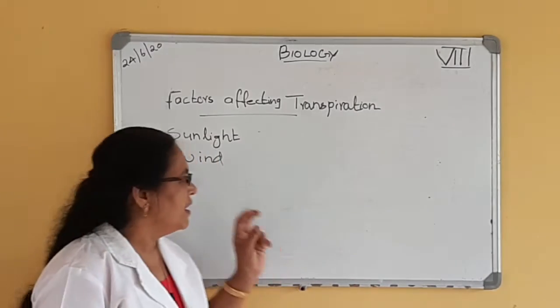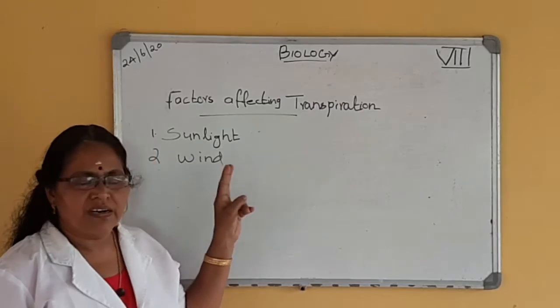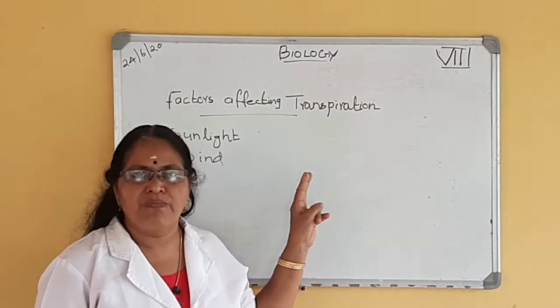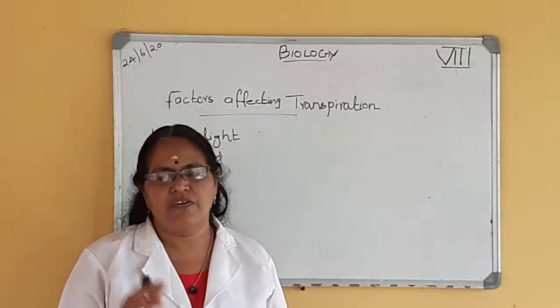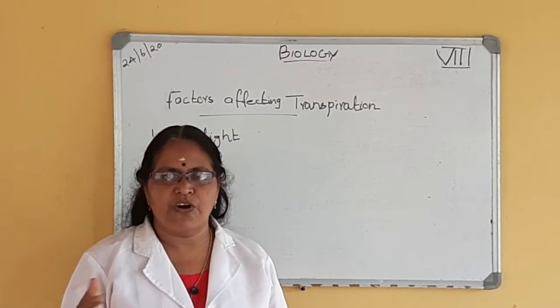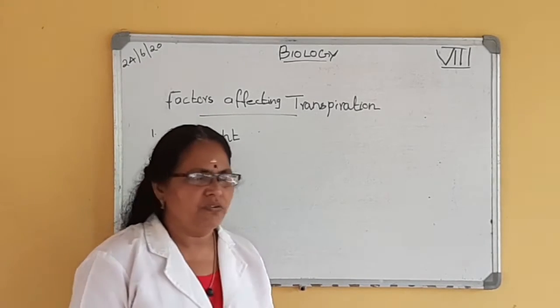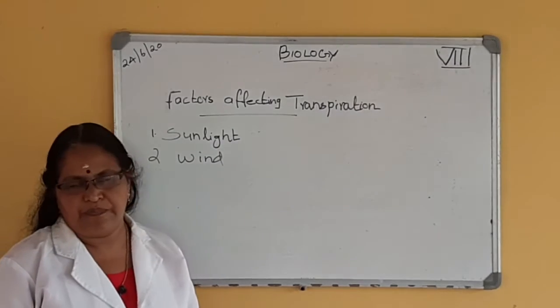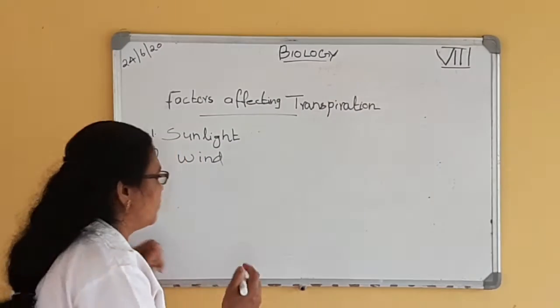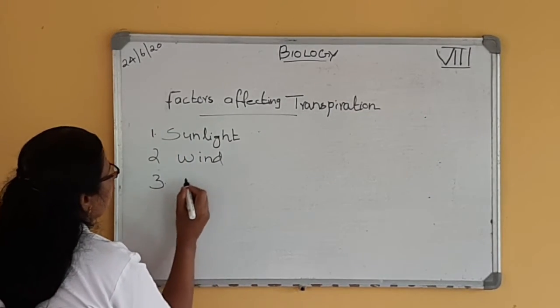The same thing happens here. When there is wind, water transpired from the leaf will be faster. So more evaporation of water from the plant takes place. So wind affects transpiration. The next factor is the temperature.